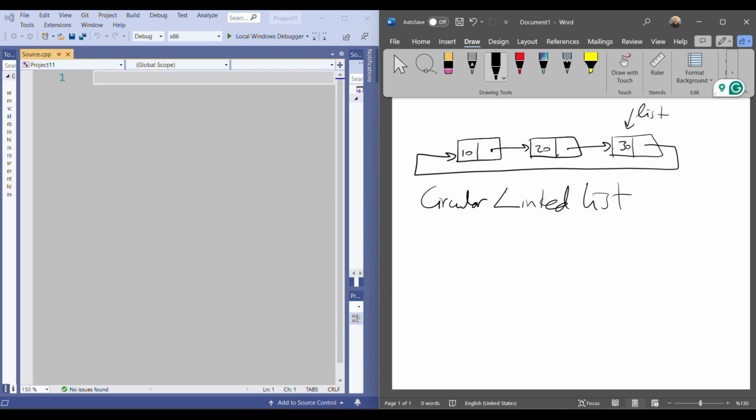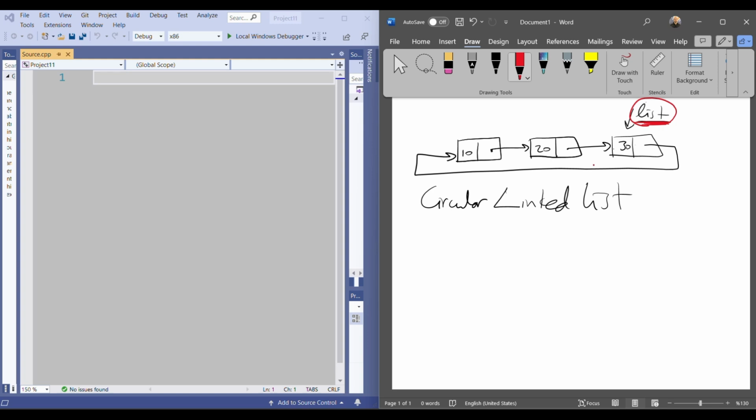First of all, we are creating a node. But before that, if we are focusing on the insert function, we need to consider whether I have any node in the circular linked list. Because if I don't have any node, this insert will create a node, and that one will be my last node, isn't it? I said that I will always store the address of the last node with list, okay? So this is important for me.